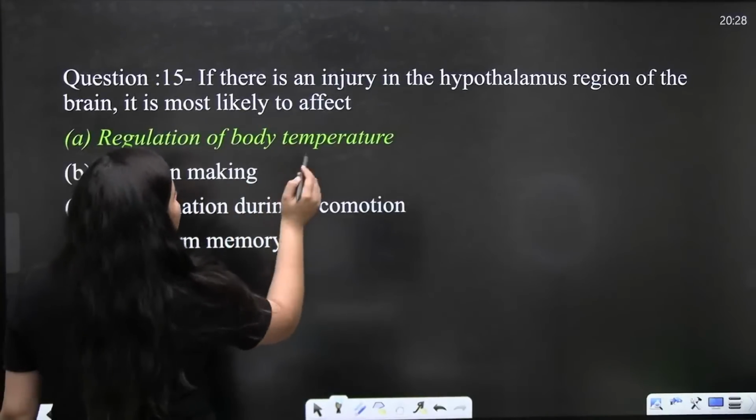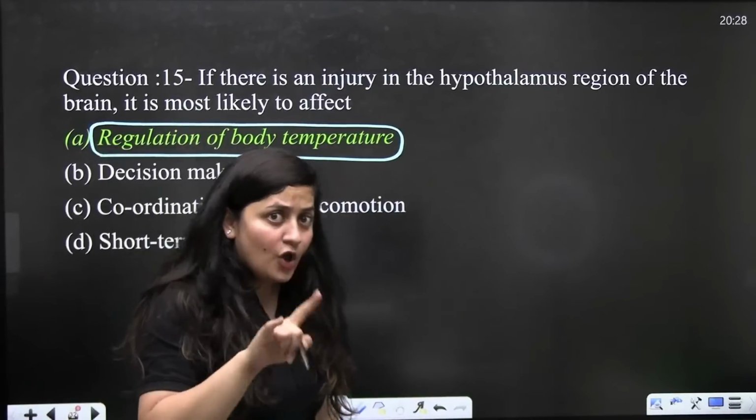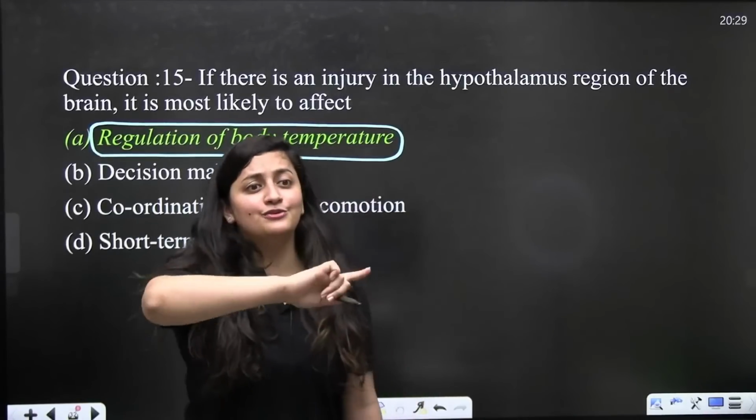So, you know that the hypothalamus is the thermoregulator. It is going to regulate the body temperature, and along with that, hypothalamus also plays another role, and for that you just need to check your NCERT.